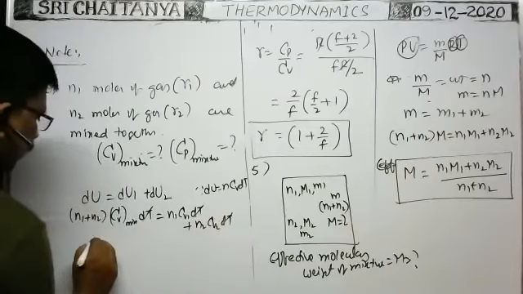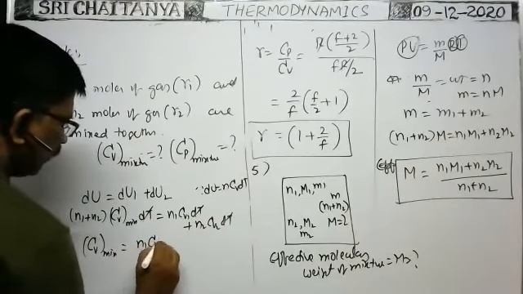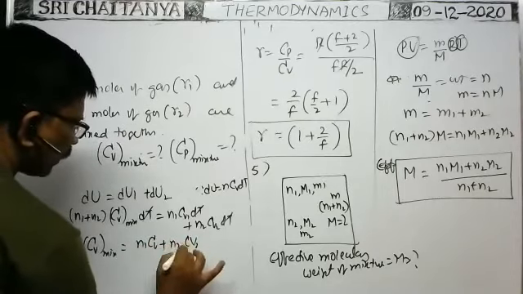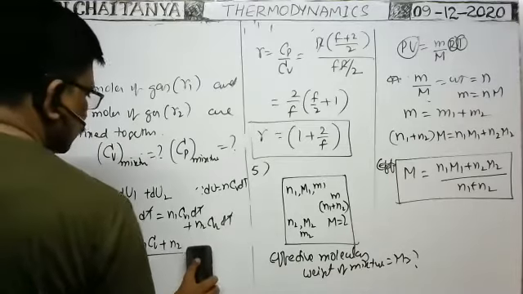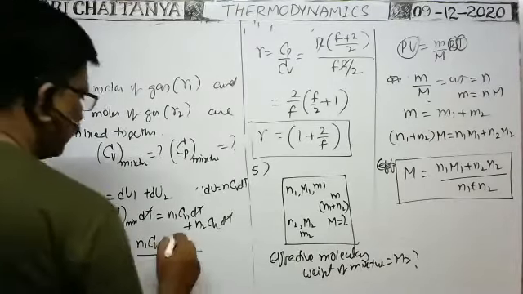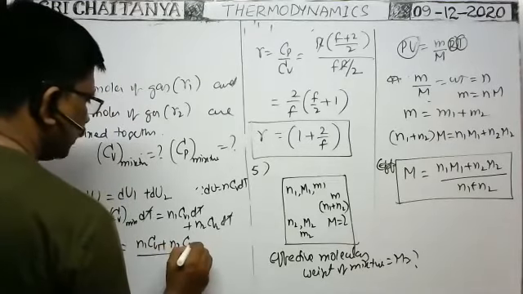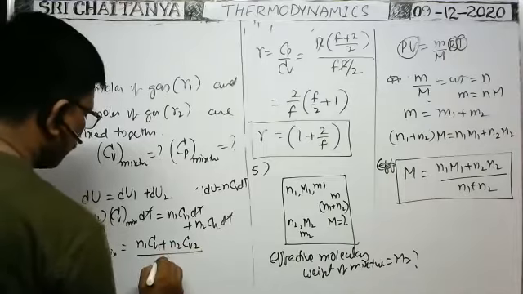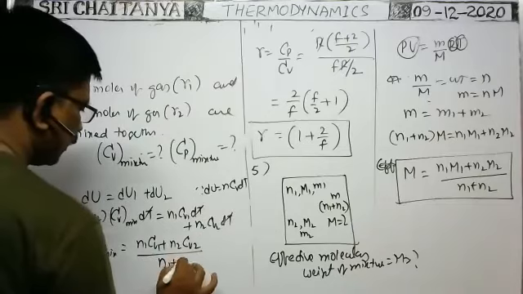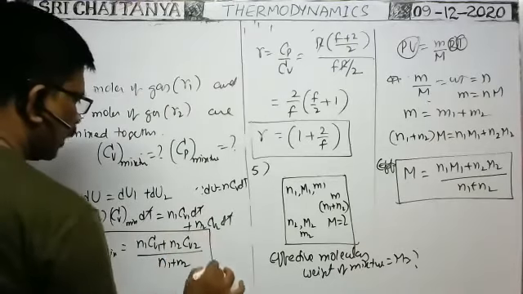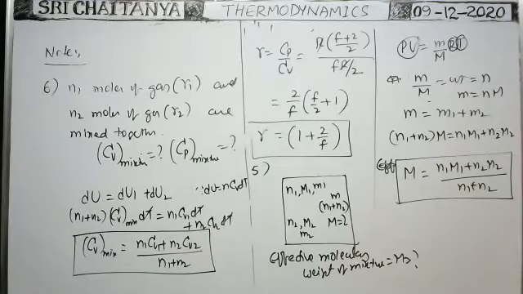Then Cv mixture is equal to N1 Cv1 plus N2 Cv2 by N1 plus N2. That is the molar specific heat at constant volume of the mixture.